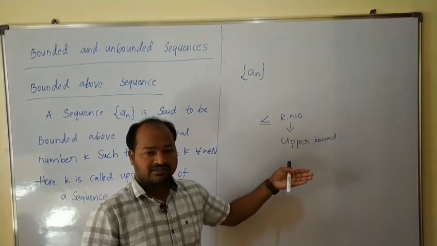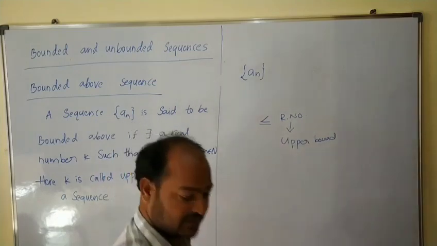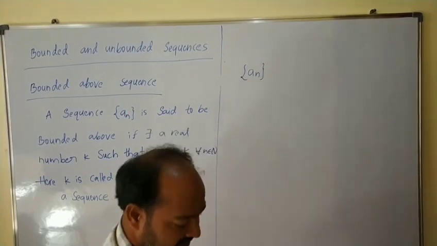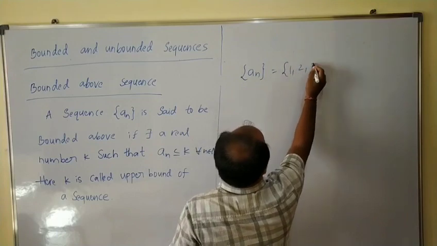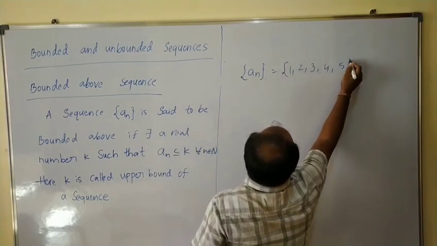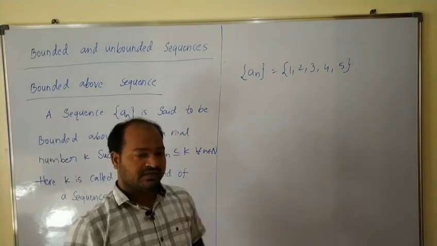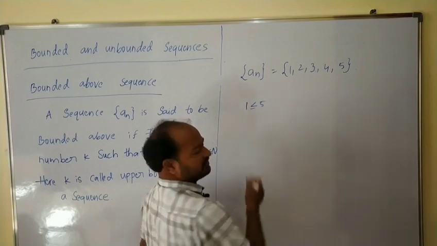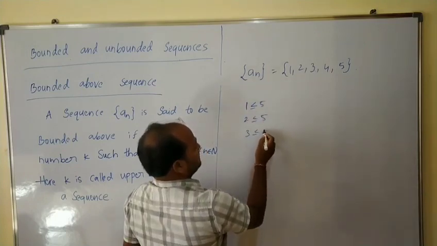Now we will see one example for a bounded above sequence. Suppose you have a sequence 1, 2, 3, 4, 5. If you observe, 1 is less than or equal to 5, 2 is also less than or equal to 5, 3, 4, and 5 are also less than or equal to 5.